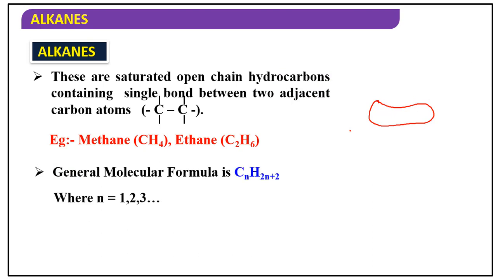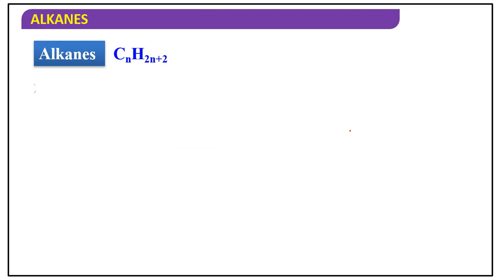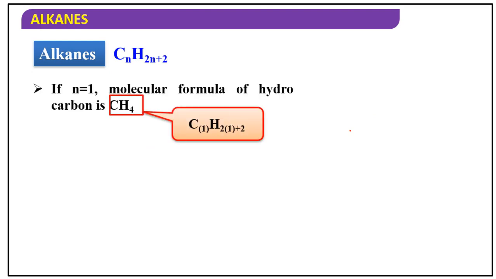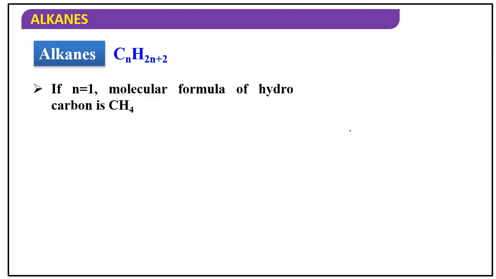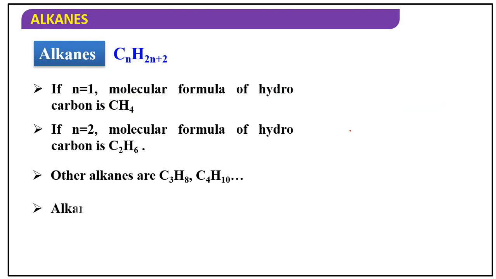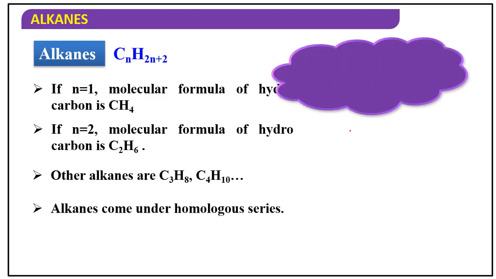The general molecular formula of alkanes is CnH2n+2, where n = 1, 2, 3, and so on, and n is the number of carbon atoms. If n = 1, it is CH4, methane, also known as marsh gas or fire damp. If n = 2, it is C2H6, ethane, then propane, butane. The nomenclature we already discussed.